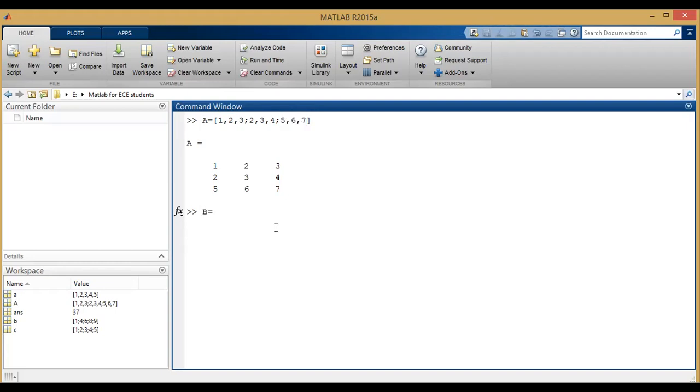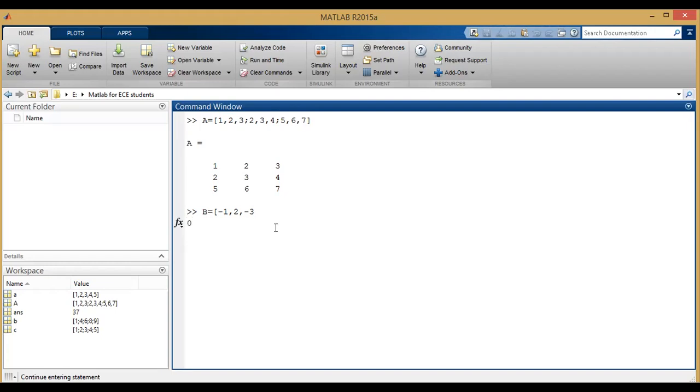Now we'll look at another way of entering the matrix. You can give any values, negative or positive. You can give decimal values also. Then click on enter. Once you click on enter, it will take the next row elements.